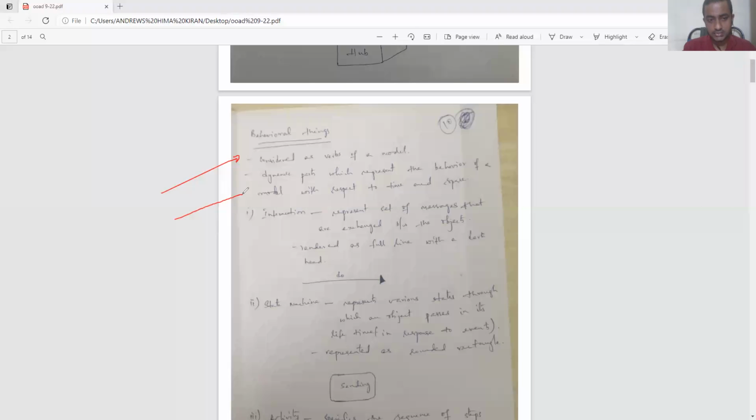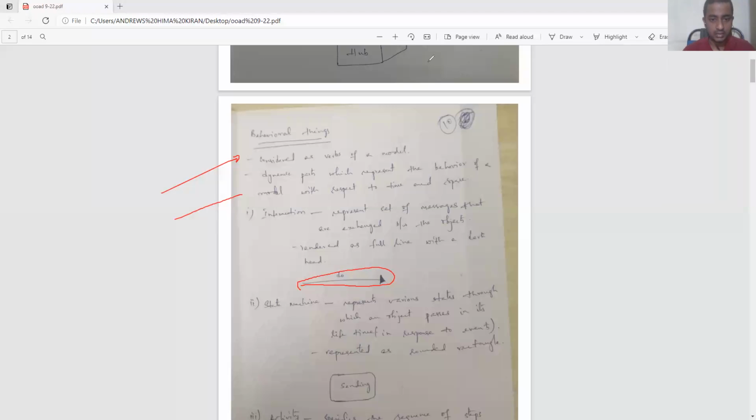Bidirected association means there should be a two-way communication built between the two tools or two entities, whereas in unidirected association, only one entity communicates with the other entity. In the same way, this is another type of connection between two entities, that is interaction. We will discuss more on interaction when we discuss the sequence diagrams.